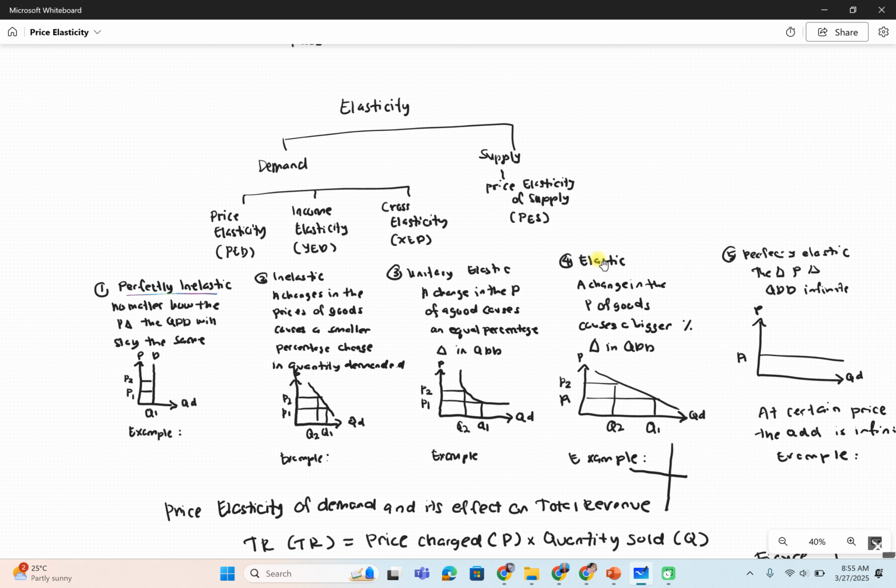And here, elastic means that a change in the price of the good causes a bigger change in quantity demanded. Okay, as you can see here, there is a flatter slope of the demand curve. When the price is 1, the quantity demanded is Q1. Price 2, quantity demanded 2. There is a bigger percentage change in quantity demanded.